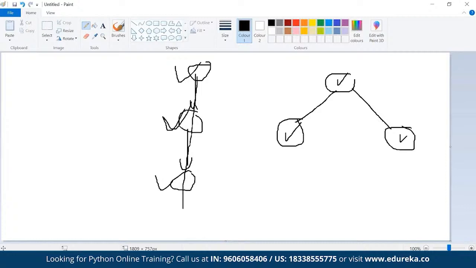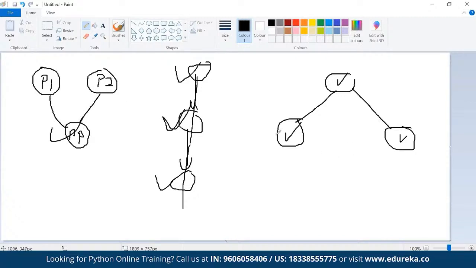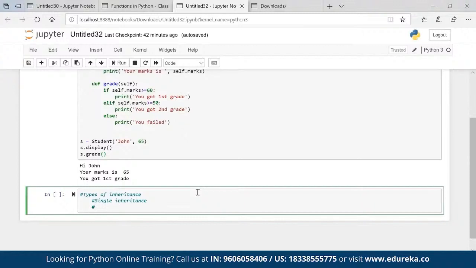And next is multiple inheritance. Now what is that? Two parents I have. Parent 1, parent 2. And the child is getting properties of both the parents. That is multiple inheritance. Okay, so these are the four main types of inheritance which we have, and how we can create a syntax. So basically I'll try to help you understand the syntax, how it will be created.